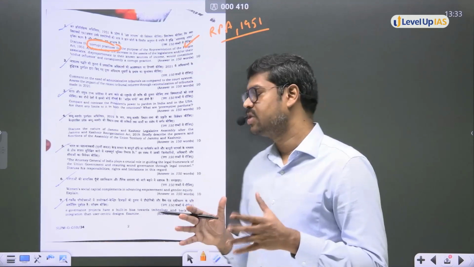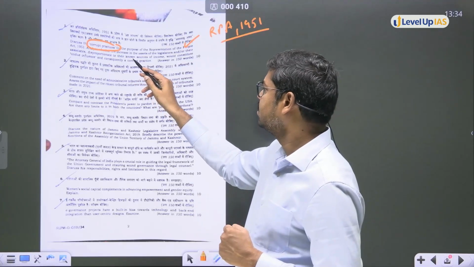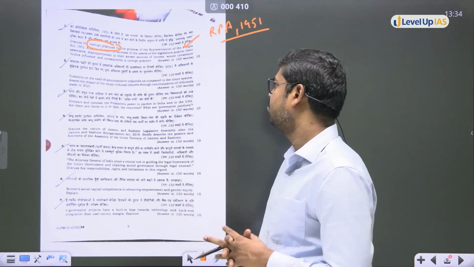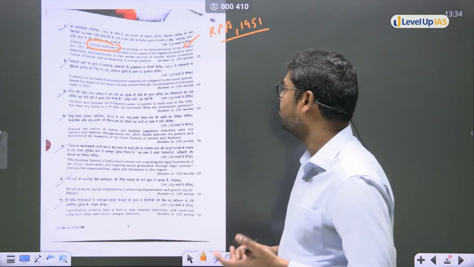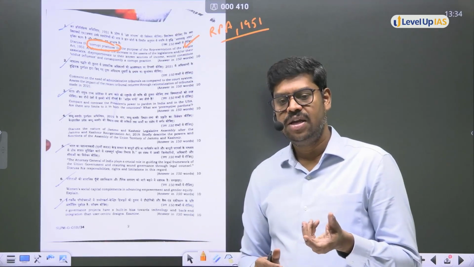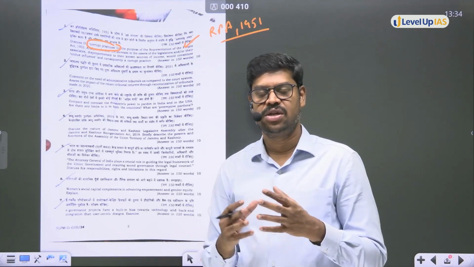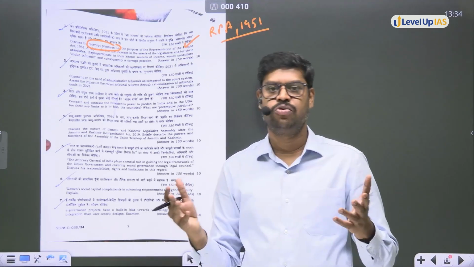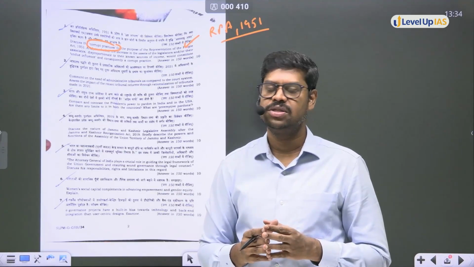But the question does not stop here. The question is further asking, analyze whether the increase in the assets of legislators or other associates disproportionate to the known sources of income would constitute undue influence. So you should also know whether, if any person who is an MP or an MLA or who wanted to contest election has assets disproportionate to the known sources of income, that can be considered to be an undue influence.